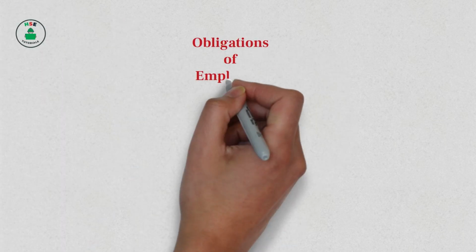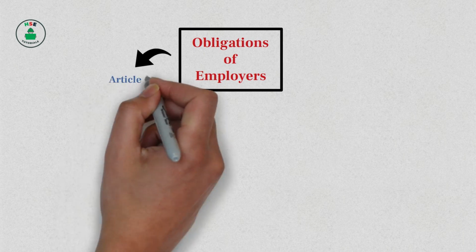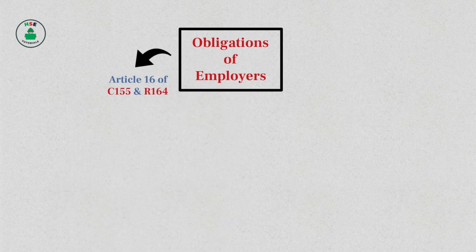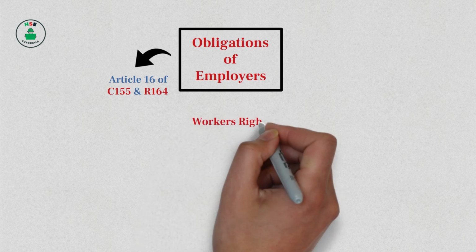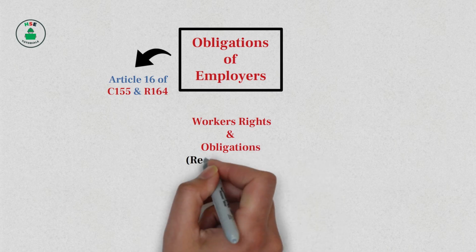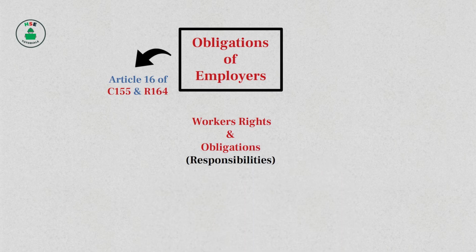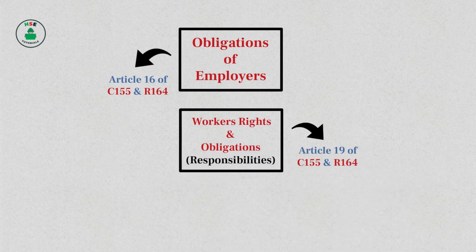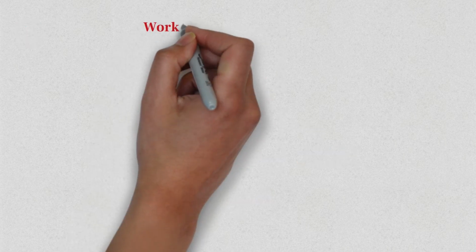In our last video, we covered employer obligations under C155 and R164. But it's not just employers who have a role in workplace safety. Workers have important responsibilities and rights too. In today's video, we're going to explore the worker obligations and rights under Article 19 of C155 and R164. Let's dive in. First up, let's talk about workers' responsibilities.